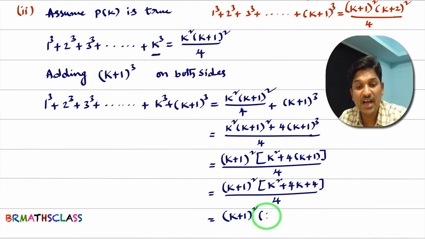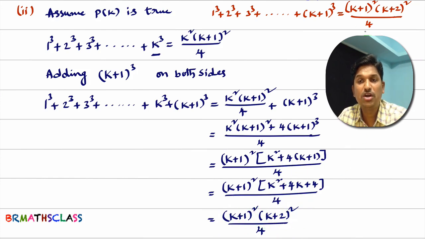You can easily understand that k square plus 4k plus 4 is the expansion of k plus 2 whole square. Expand k plus 2 whole square: a square, that is k square, b square, that is 4, plus 2ab, 2 into k into 2, that is 4k, divided by 4. You look here, what did we get? We got k plus 1 whole square into k plus 2 whole square divided by 4.